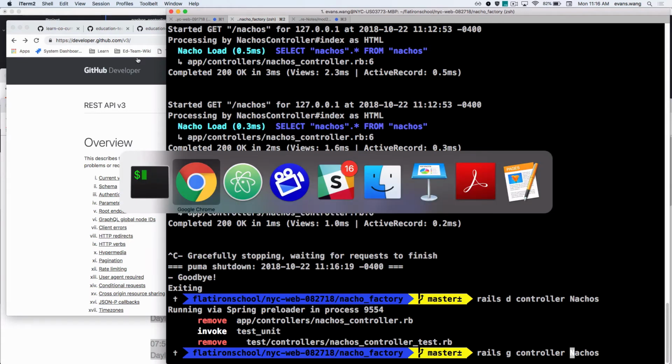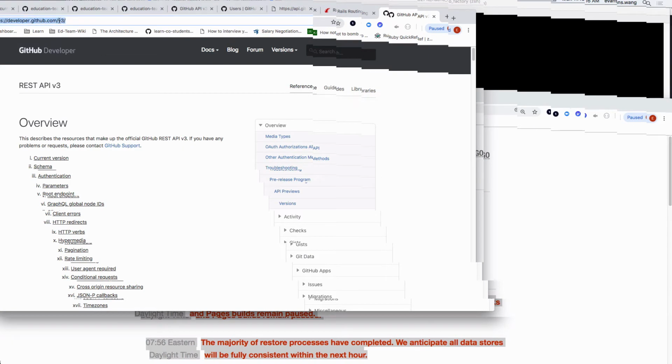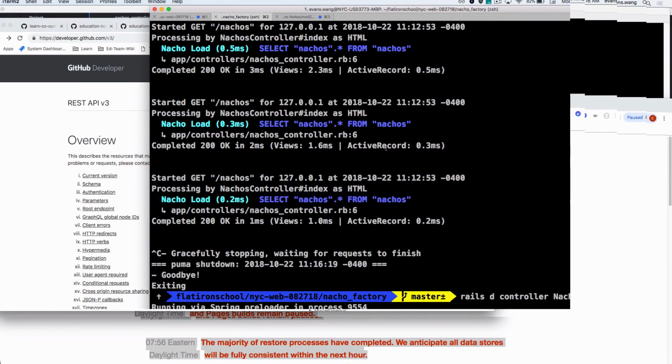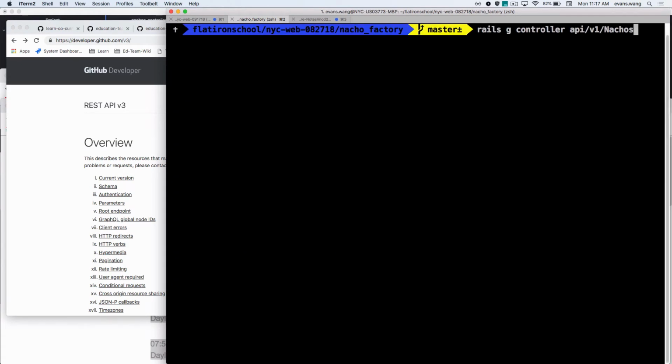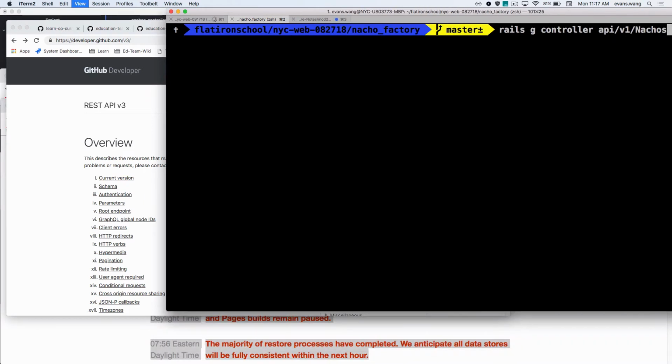Well, let's take a look at GitHub, right? They have some sort of V3 here. And what are we building right now, just so we're 100% clear? Not MVC. We're building an API. So we're building a Rails API, and we're building version 1. And it's going to be nachos. Cool?